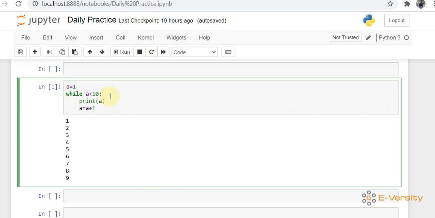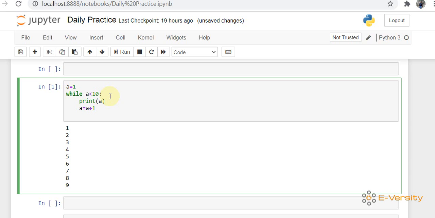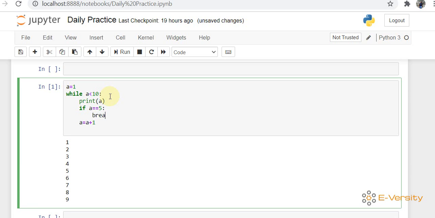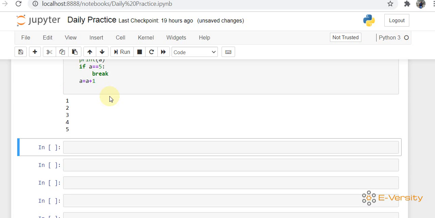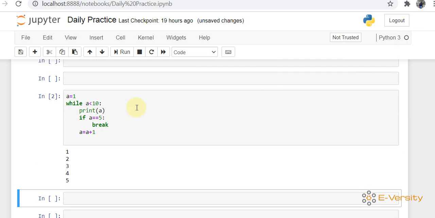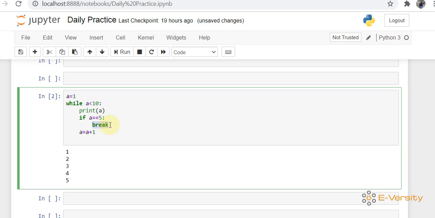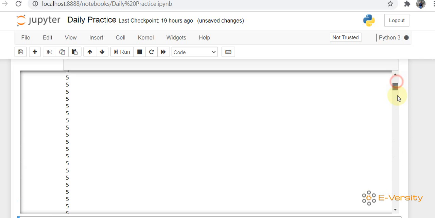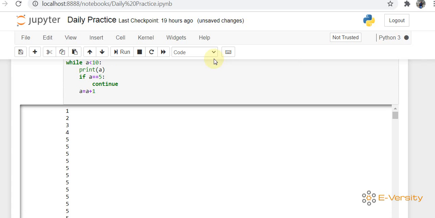I can write if a is equal to 5, then we can use break. When I run this code, you can see 1 2 3 4 5, after 5 it is terminating. If I write continue here, you can see this loop is running infinite times and 5 is printing infinite times. You can see 5 5 5 5 5 5. My server is busy, so we have to stop the server.